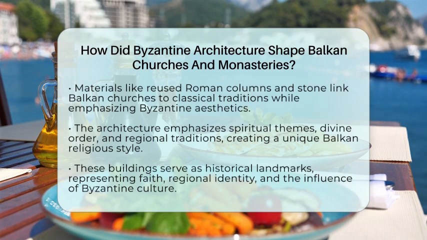In the end, Byzantine architecture shaped Balkan churches and monasteries by introducing domes, cross-and-square plans, and rich interior decoration. These features were then adapted to local styles and needs, creating a distinctive Balkan version of Byzantine religious buildings. They stand today as landmarks of faith, history, and regional identity, showing how a style from the East became a vital part of Southeast Europe's spiritual landscape.